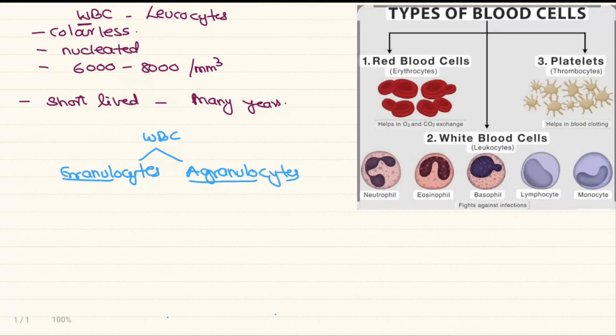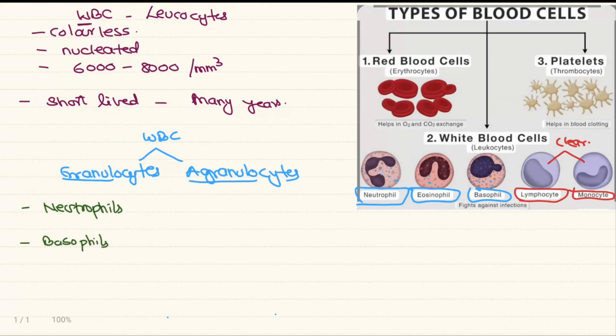So if the cytoplasm consists of granules, it is called a granulocyte. As you can see in the diagram, the neutrophils, the eosinophils, and the basophils consist of different types of granules. And these granules are absent in lymphocytes and monocytes, where the cytoplasm is very clear. Here we discuss the granulocytes. The three types of granulocytes that you can see are neutrophils, basophils, and eosinophils.